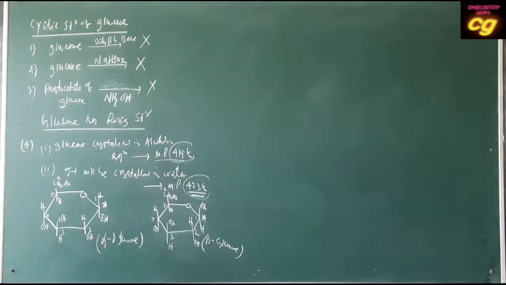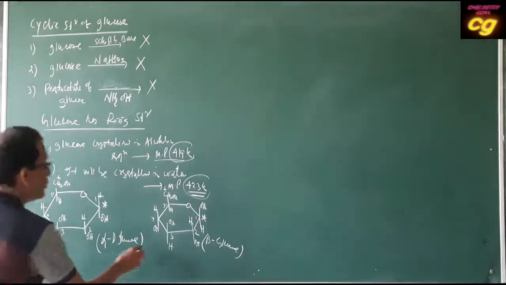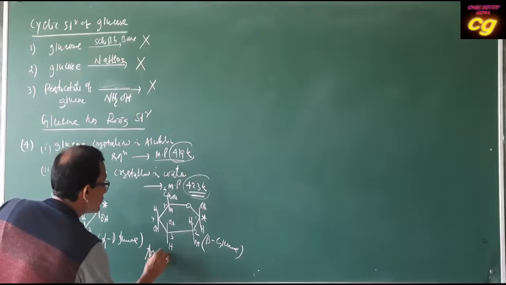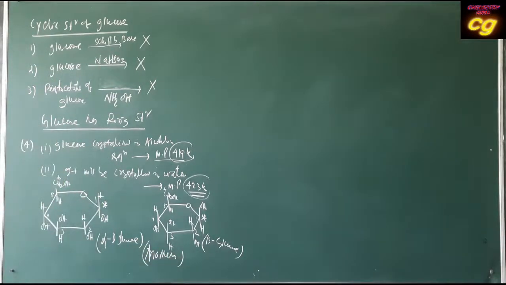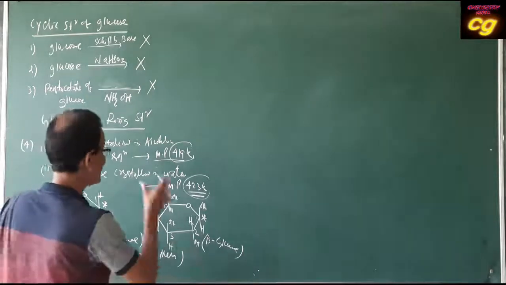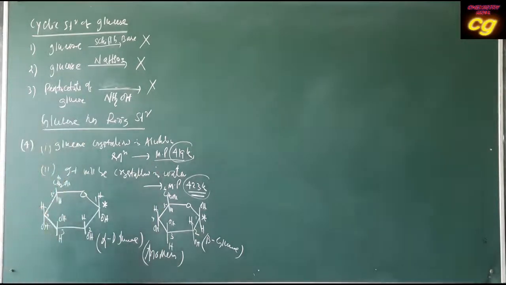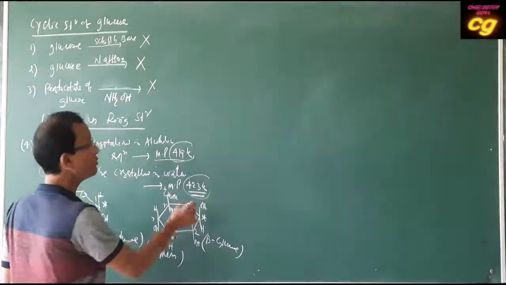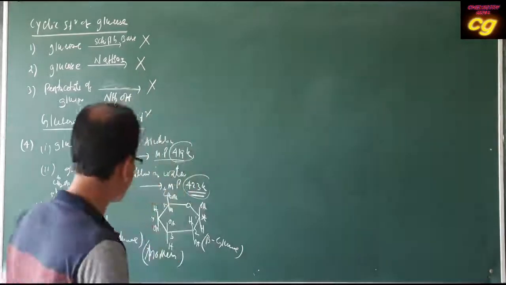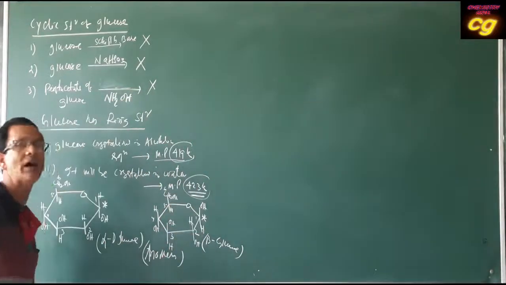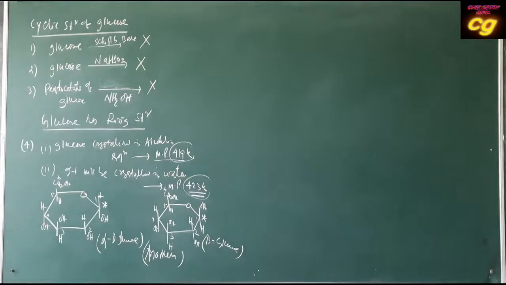So this is called anomers. These are called anomers. Anomers means these are a specific type of cyclic isomeric structures that differ in arrangement around one particular carbon in the cyclic structure. So alpha glucose and beta glucose are called anomers.